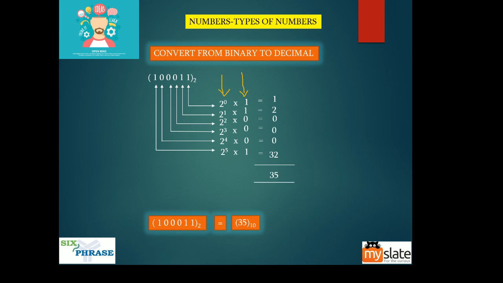So the decimal equivalent of this binary value is 35. Guys, these two values are equal. It is not that this is different and this is different. Both are equal, but this is the binary representation and this is the decimal representation. That is why we say both are equal.